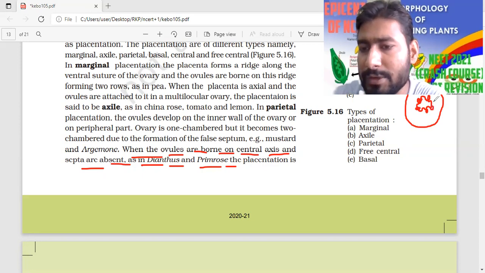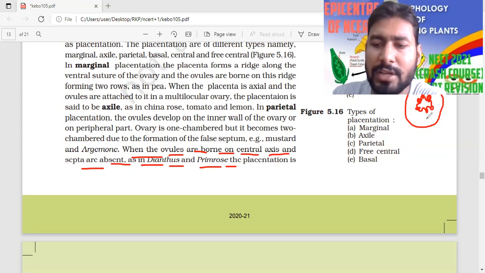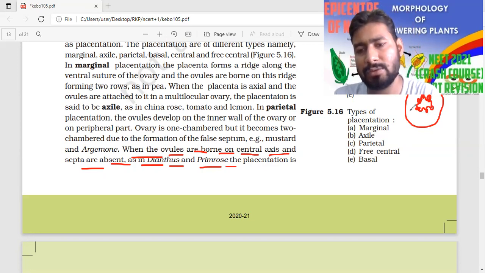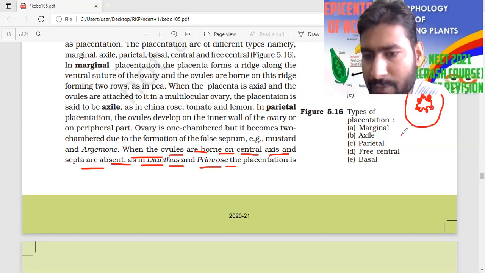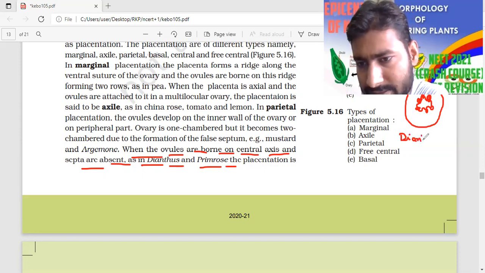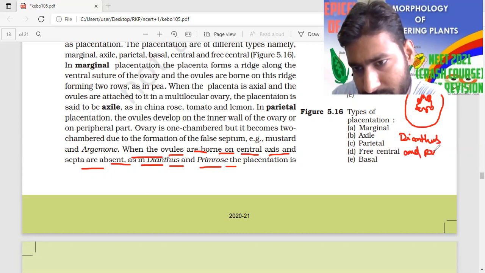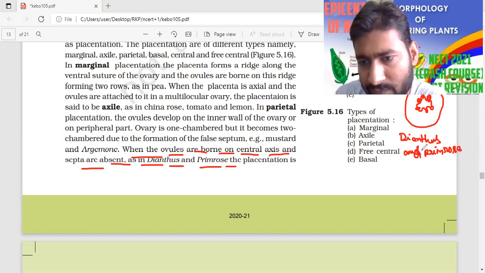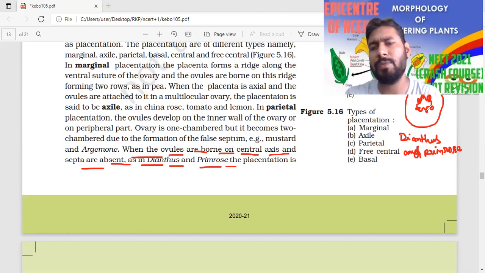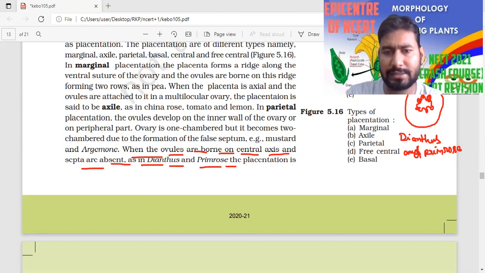And here no formation of septa takes place. There is no formation of septa. So such type of placentation is known as precentral. Examples are dianthus and primrose. So these two are examples of the precentral placentation.